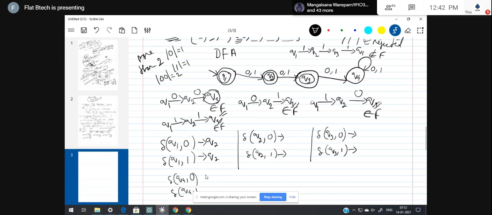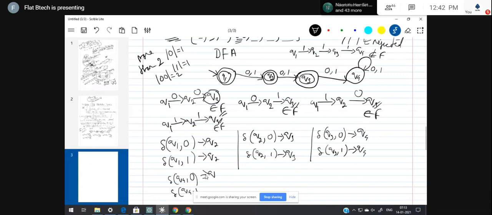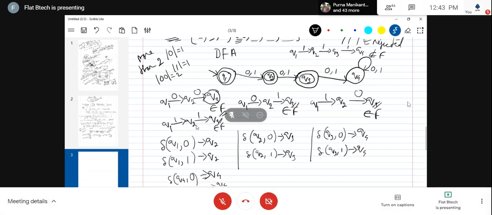Current state Q2 with 0 input goes to Q3, and with 1 input goes to Q3. Current state Q3 with 0 input goes to Q4, and with 1 input goes to Q4. Current state Q4 with 0 input, sorry, it's a self loop, hence Q4. Again, this is also Q4. Okay, so the first one is completed.